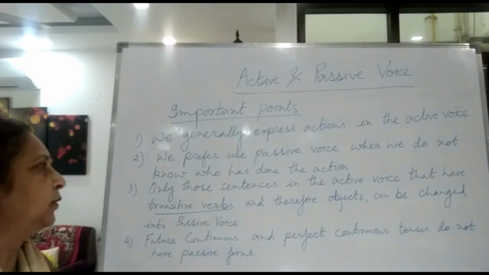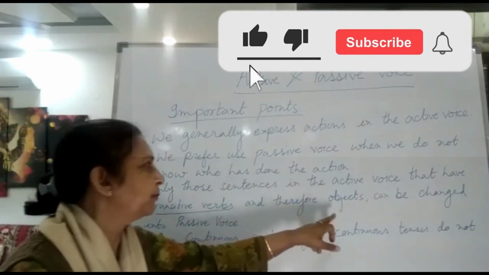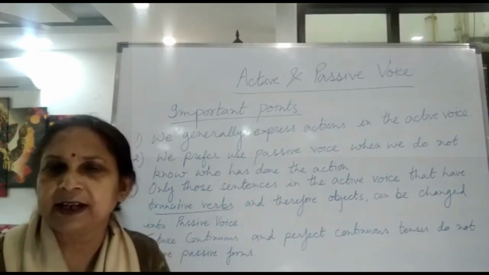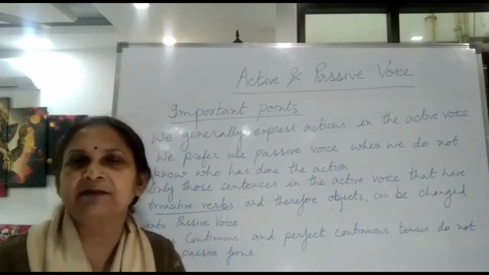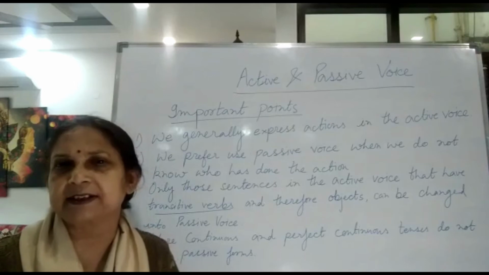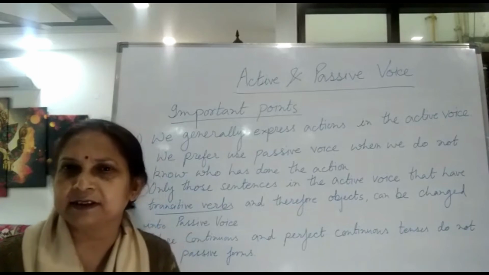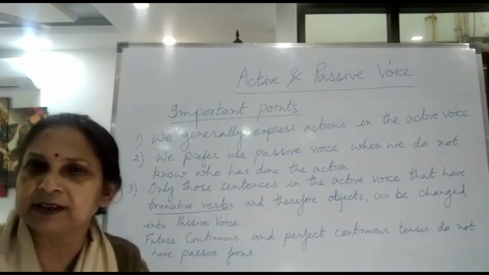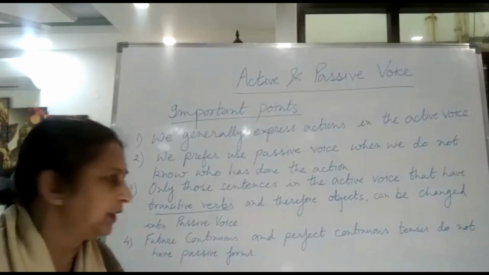Third one is only those sentences in the active voice that have transitive verbs and therefore objects can be changed into passive voice. That means in the sentence which has a direct object, at that time we can change the sentence into passive voice. If the verb is intransitive, we cannot change the sentence into passive voice. When there is no object, we cannot change the sentence into passive voice. I will tell you what is transitive verbs and what is intransitive verbs. Now the next is future continuous tense.